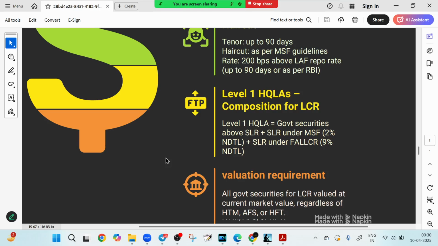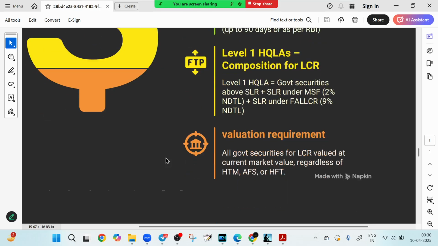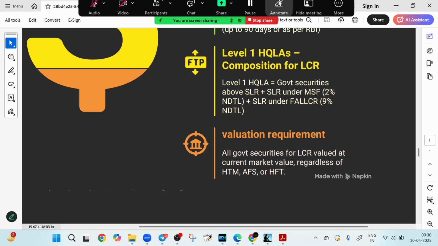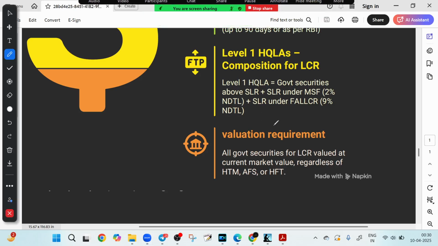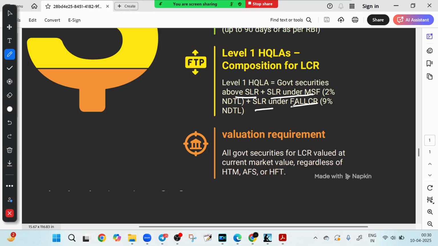Now if you look at level 1 HQLA, here is where things get interesting. What is included in level 1 HQLA? Level 1 HQLA includes SLR plus securities under MSF, 2% NDTL, plus SLR under FALLCR, which means 9% NDTL. So FALLCR extends the pool of assets eligible for LCR. That means it strengthens the liquidity resilience.